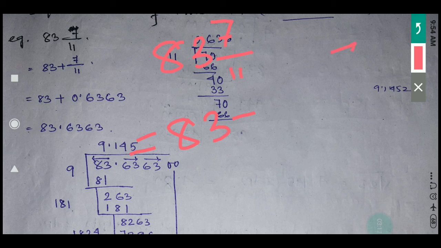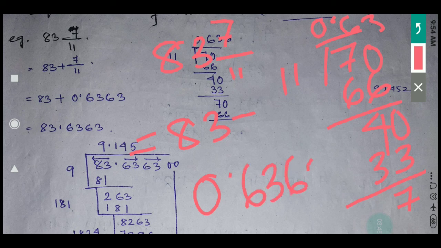If you divide 7 by 11, 7 is smaller than 11, so here I have to take the decimal point, then it will be 70. 11 sixes are 66, then the remainder will be 4. Again, if I take a 0, 11 threes are 33, then the remainder will be 7. So again you will take the 0, and again you will get 6. So you will get 0.6363, like this it will continue. If you stop at 2 decimal places, then it will be 0.64 or so.